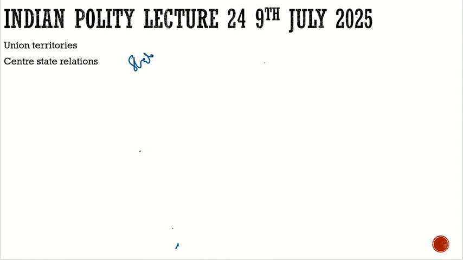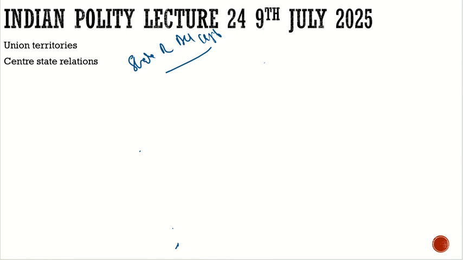State Reorganization Act of 1956. So what did the report say? The report said that we should have states created on the basis of language. At the same time, it said that we should have three UTs: Delhi, the second one was Manipur, and the third one was Andaman and Nicobar. For Delhi, it would be administrative reasons; for Manipur, security reasons; and for Andaman and Nicobar, other compelling reasons, which is very vague in nature and can lead to different interpretations.